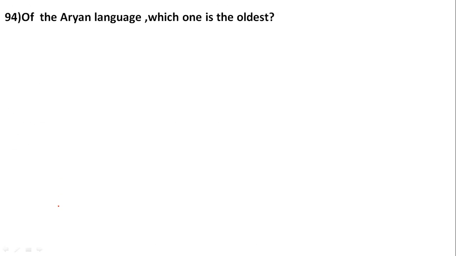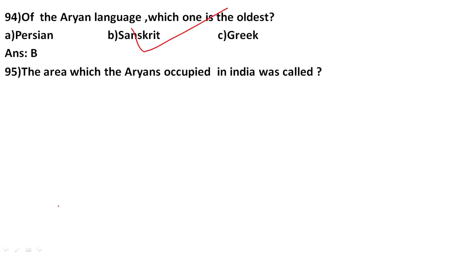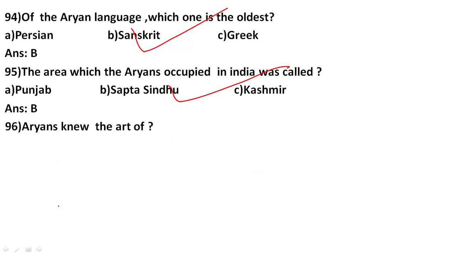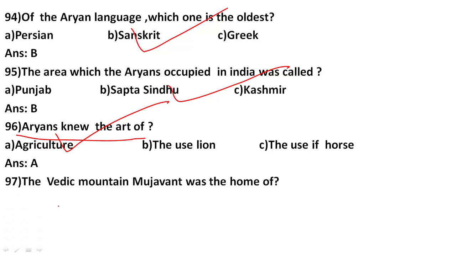Of the Aryan languages, the oldest is Sanskrit. The area which the Aryans occupied in India was called Sapta Sindhu. Aryans knew the art of agriculture. The Vedic mountain Mujavant was the home of Soma, and the correct answer is Soma.